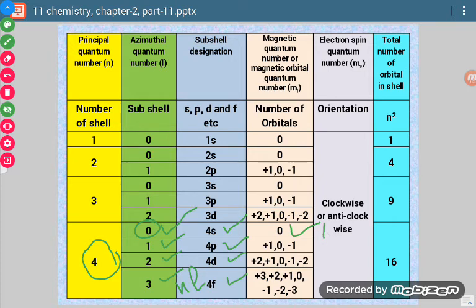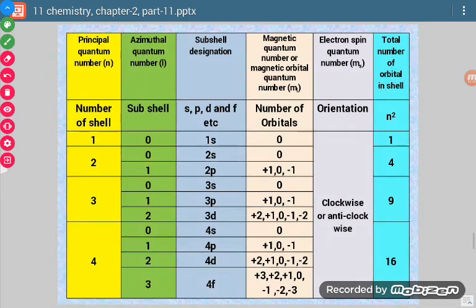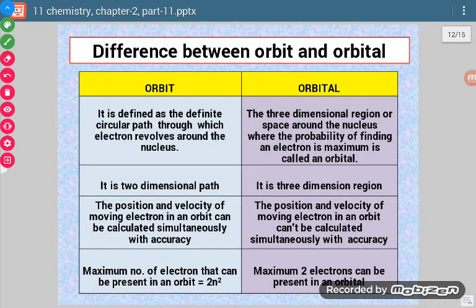For l equal to 1, there are 3 values, meaning again orbitals are 3. Here there are 5 values, so 5. Here there are 7 values, so 7. If we count all these, it will be equal to 16. So all the conditions which are given are fulfilled. Now one more topic comes.